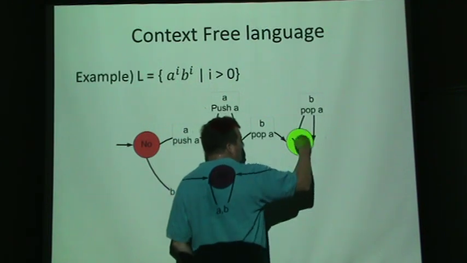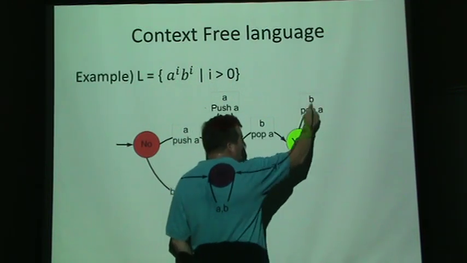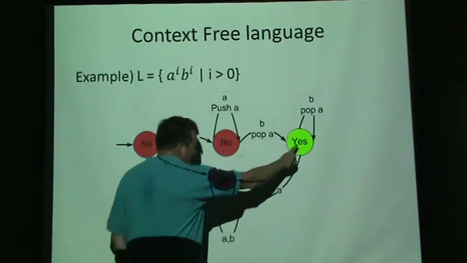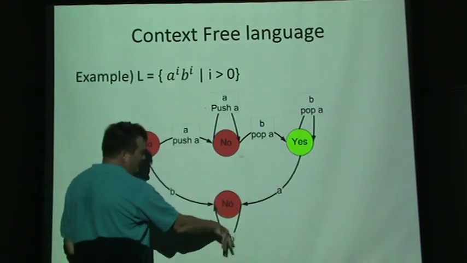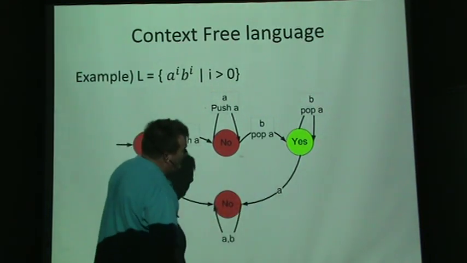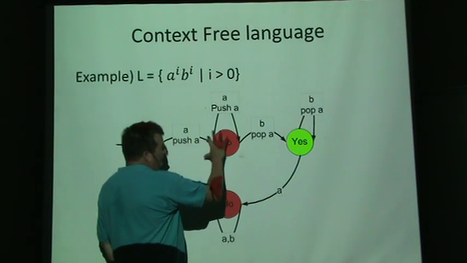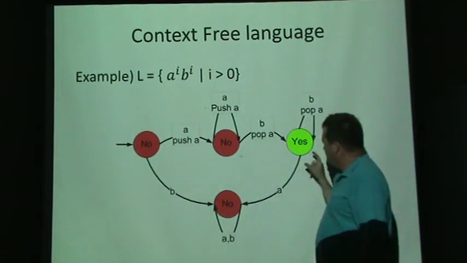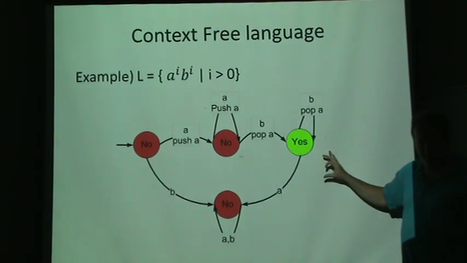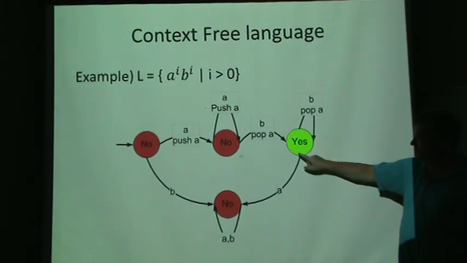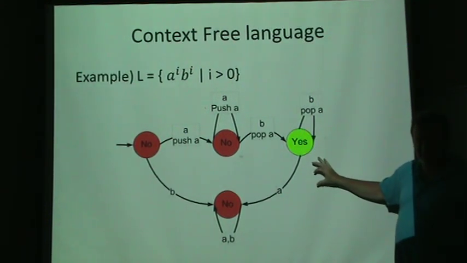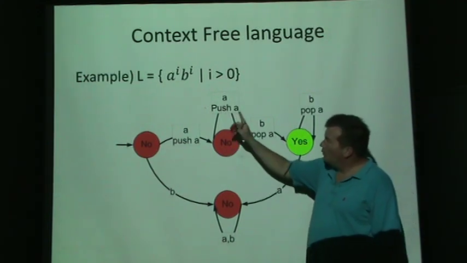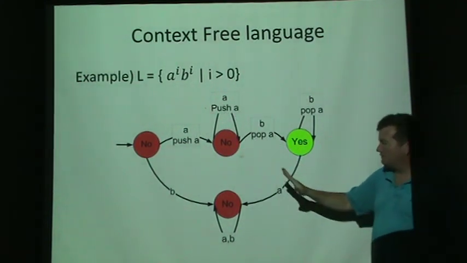We could continue to read B's, and keep popping the stack. If we read anything out of line, we go into this trap state where we'll always answer no. After we have read the entire input, if we are in the state of yes, and another condition, the stack must be empty, then we can officially answer yes. If we're in the yes state, but there's still stuff on the stack, what that basically means is we read more A's than B's, so we'll answer no.